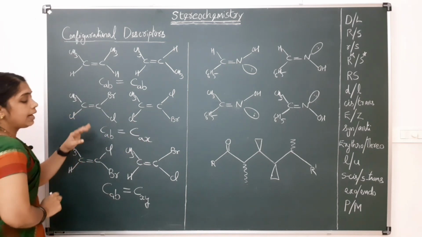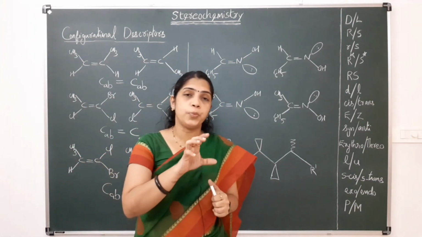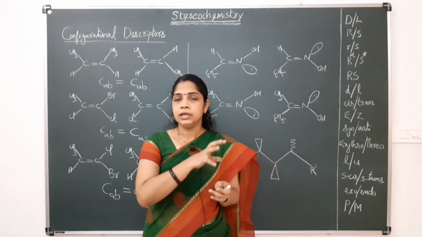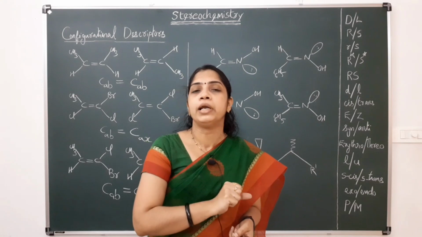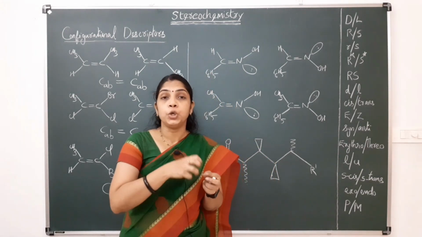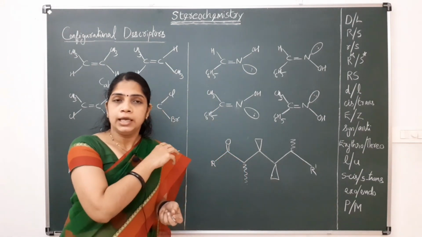Here, as in the case of R and S nomenclature, which was proposed by Cahn, Ingold and Prelog together, a similar type of nomenclature is used, that is, we have to prioritize the groups.